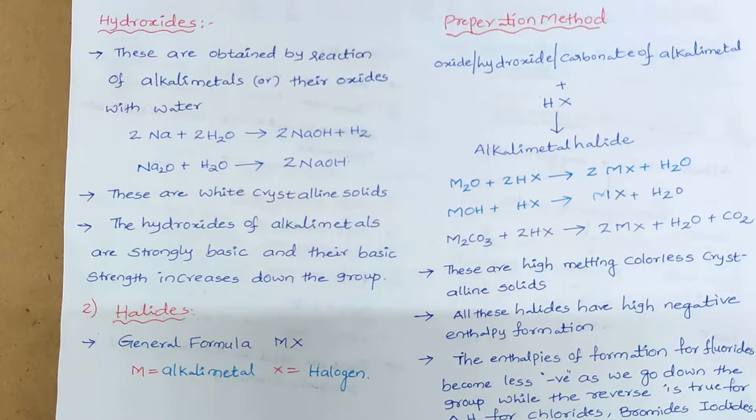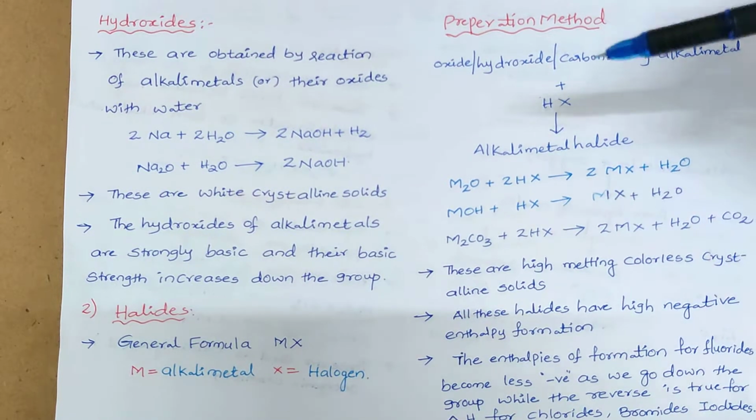So how do we prepare these halides? These halides are prepared by reacting oxides, hydroxides or carbonates of alkali metals with hydrogen halide. Whenever oxides, hydroxides or carbonates of alkali metals react with hydrogen halide, we get alkali metal halides.